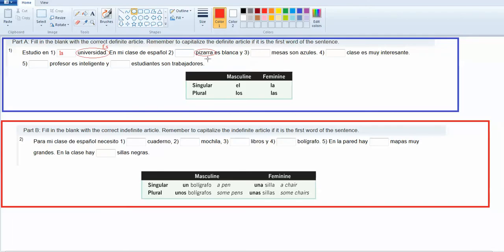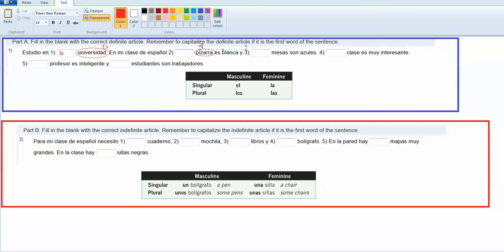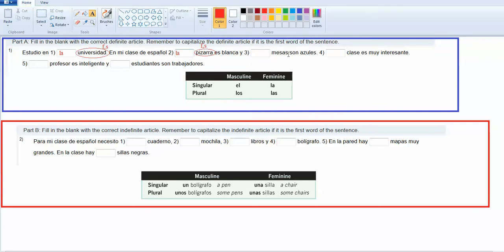So since pizarra is feminine and it's singular, there's only one, right? I mean, it's one board, not two. So it's feminine and it's singular again. So the "the" we want is la again, because la is both singular and it's feminine. Okay. Y blank mesas son azules.